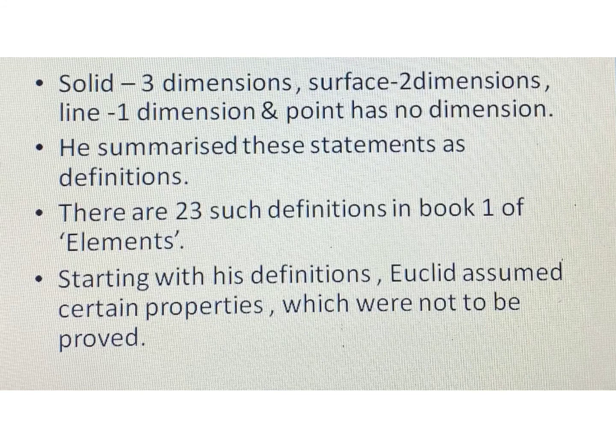And this was mentioned in the Elements of Euclid. Or more precisely, we can say that it was explained in the Elements of Euclid. So a solid has three dimensions, a surface has two dimensions, a line has one dimension, and a point has no dimension. He summarized these statements as definitions, meaning these statements were called definitions in the Elements. There are 23 such definitions in Book 1 of the Elements. Starting with his definitions, Euclid assumed certain properties which were not to be proved, and we will study these properties in detail in the next lecture.